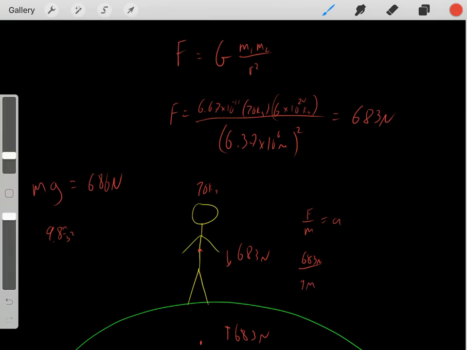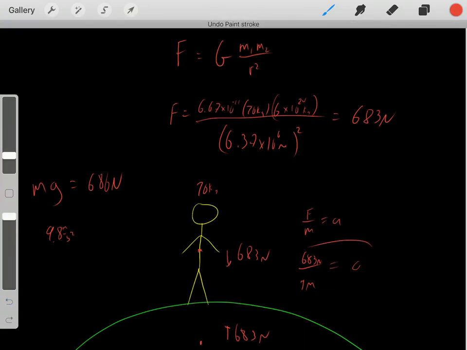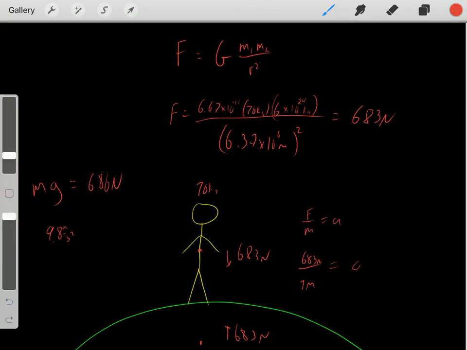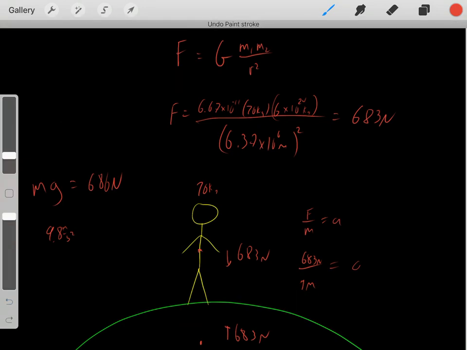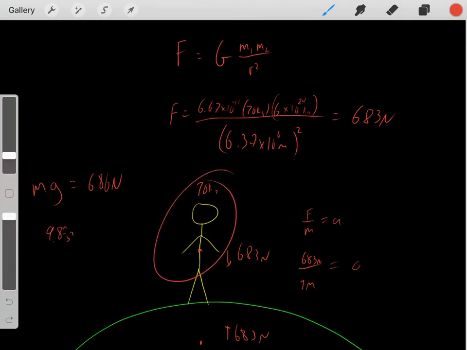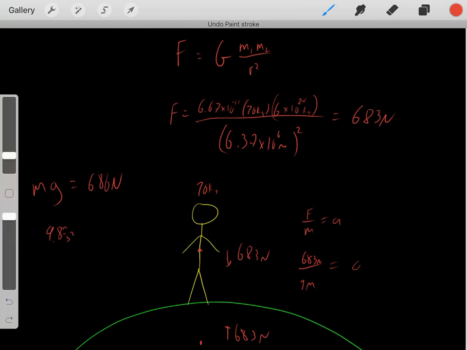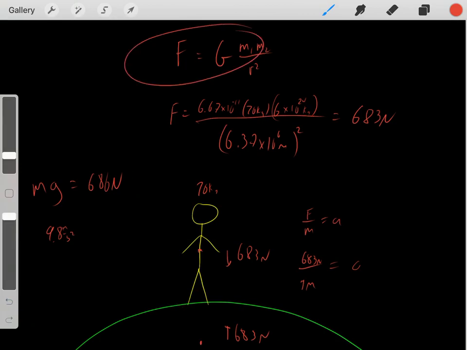That would give us a very small acceleration, essentially a non-noticeable, non-existent acceleration, because a large denominator gives us a very small value. So that explains why the Earth isn't moving towards the person. But the key point is that all objects with mass feel attractive forces towards each other. We can solve that force using this equation.